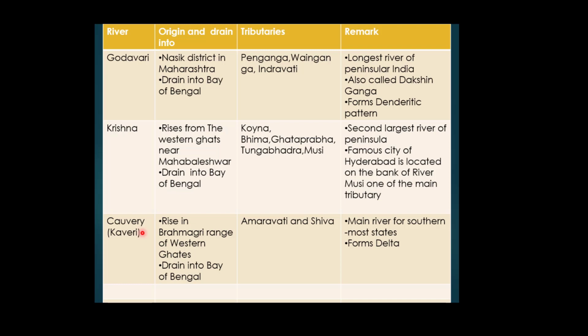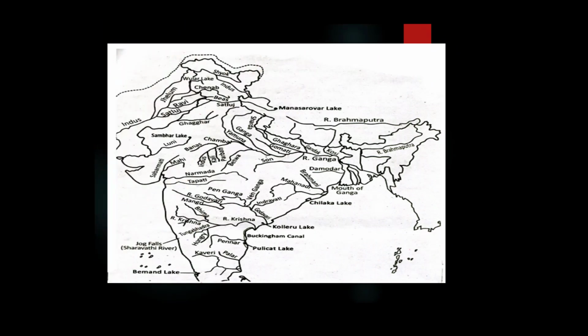And river Kaveri makes the second biggest waterfall in India, that is Jog Falls, over the Sravati river.